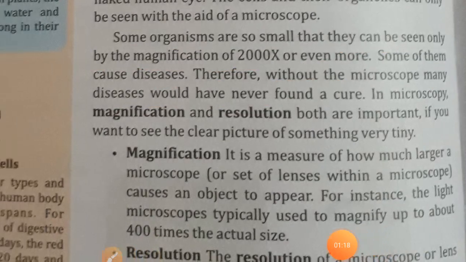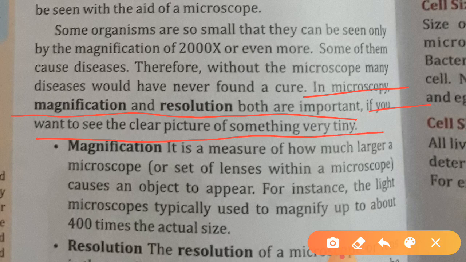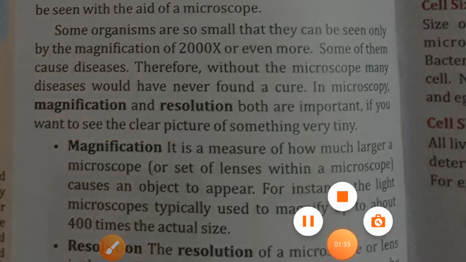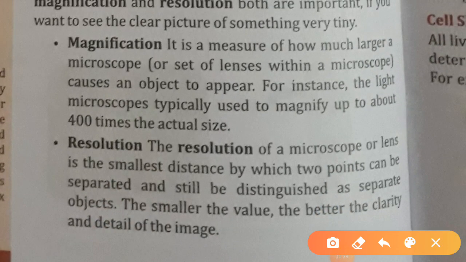In microscopy, magnification and resolution are both important. If you want to see a clear picture of something very tiny, you need both magnification and resolution. Now, what is magnification?